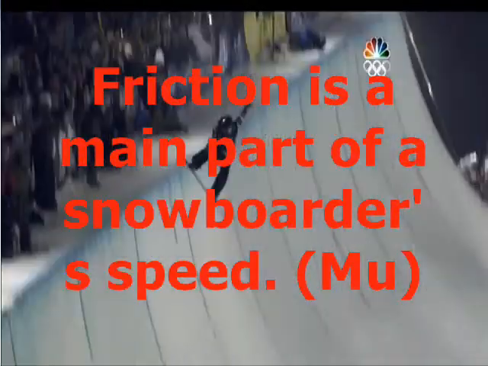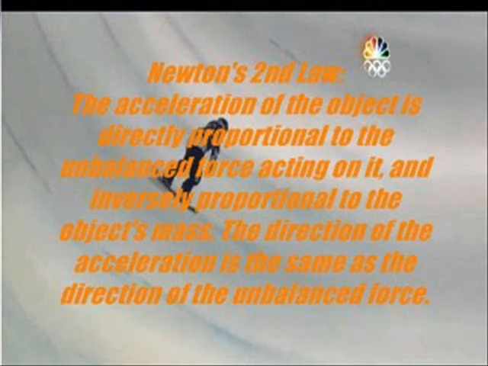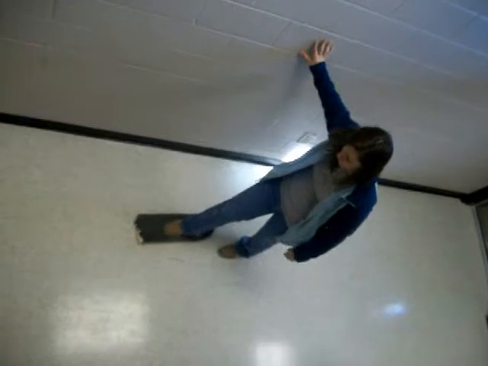Friction is a main part of a snowboarder's speed. Newton's second law: the acceleration of the object is directly proportional to the unbalanced force acting on it and inversely proportional to the object's mass. The direction of the acceleration is the same as the direction of the unbalanced force. Friction plays a main role in any object in motion.